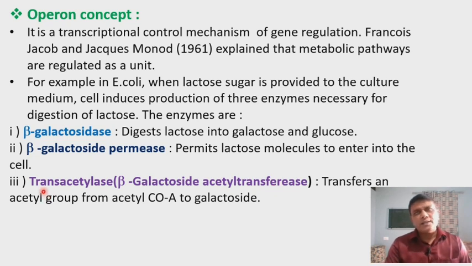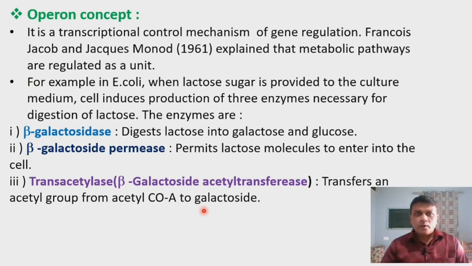Now the role of this enzyme is that it transfers an acetyl group which is obtained from acetyl coenzyme A. Here the short form is acetyl CoA, which means acetyl coenzyme A. So the transacetylase enzyme transfers the acetyl group from acetyl coenzyme A to the galactoside.